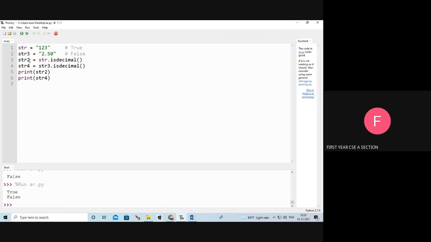Next, str2 equal to str dot isdecimal. Whether str is decimal: yes, everything is a number, so it returns true. Next, str3 dot isdecimal: false because it contains the dot. It contains a floating point value, so it returns false.